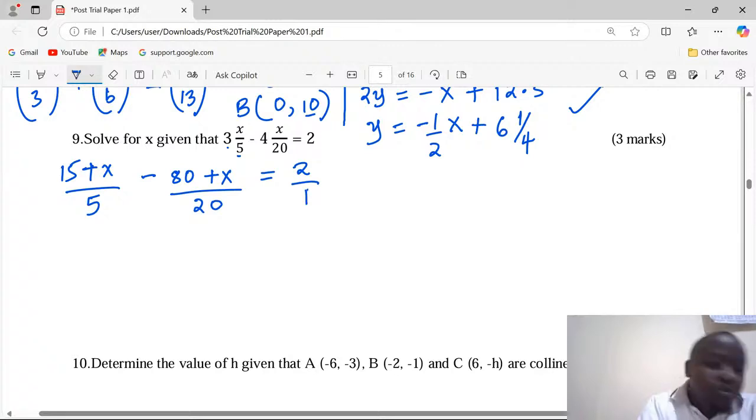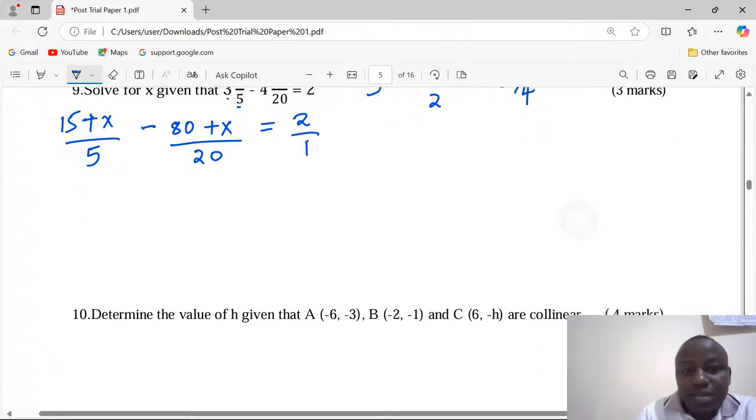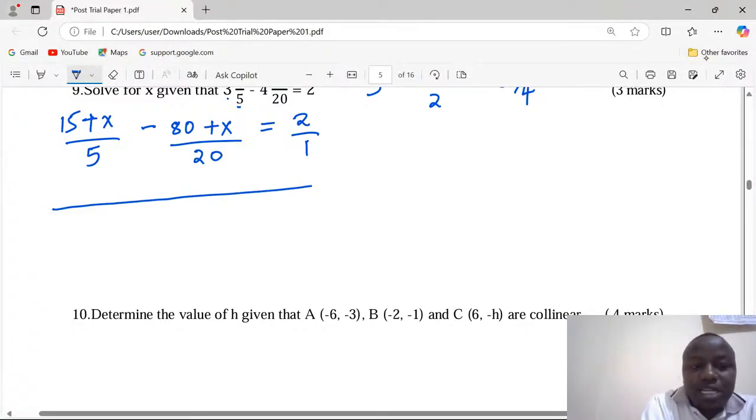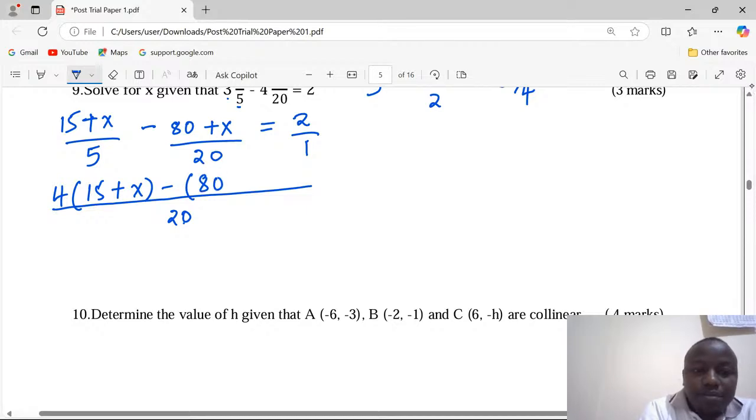Remember, 2 is just over 1 automatically, the simplest denominator when a number is a whole number. We can talk about now the LCM of 5, 20 and 1, which is 20. 20 divided by 5 will give us 4. So 4 now multiplies everything there. Minus 20 divided by 20 gives us 1, 1 times 80 plus x.